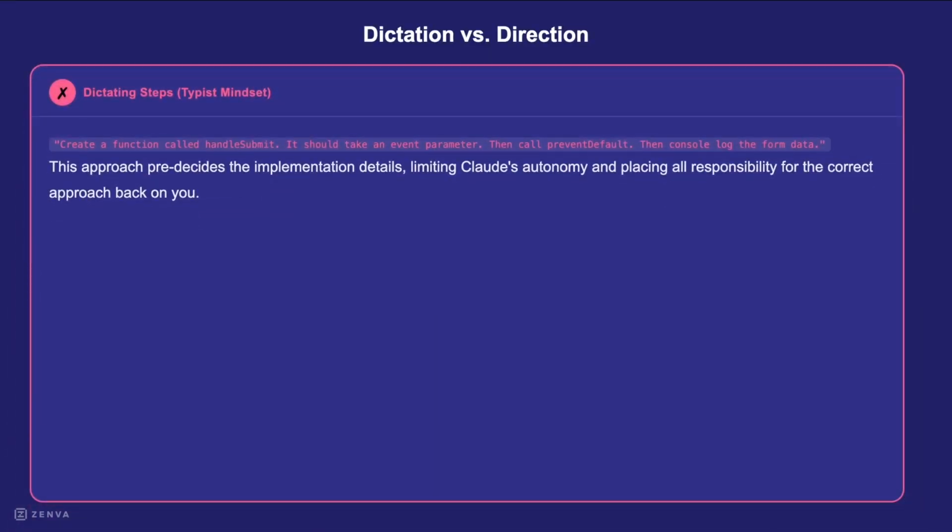Knowing how Claude works, it's important to describe results, not just steps. If you think like a typist, you might write a prompt with every step, like: create a function called handleSubmit. It should take an event parameter, then call preventDefault, then console log the form data. This controls all the details, limiting Claude's abilities and putting all the work on you.